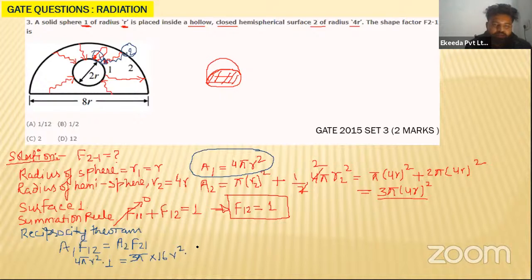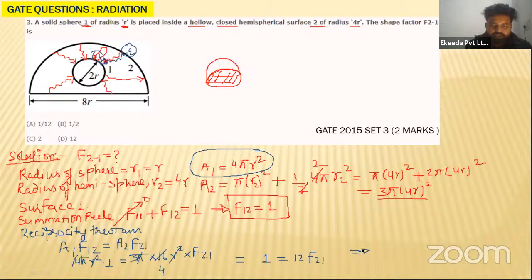Multiply by F21. So what is the F21 value you have to calculate? Let us cancel everything which can go. So pi, r square can go, and 4 into 4. So this will become 1 is equal to 4 into F21.